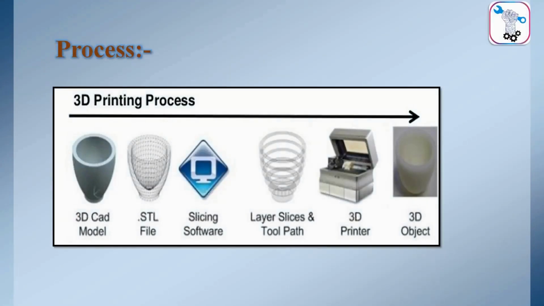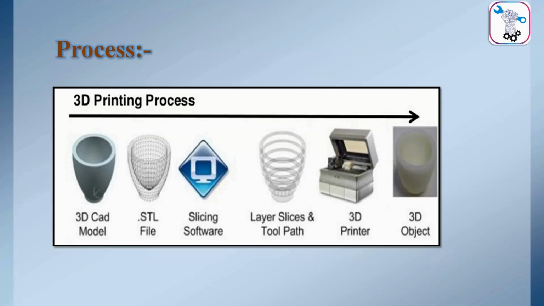Firstly, we will design the 3D CAD model by using the software, and we will save that file as an .stl file. STL file is a stereolithography family format. STL stands for Standard Tessellation Language, which describes the surface geometry of a 3D object without any color, texture, or any other attribute.